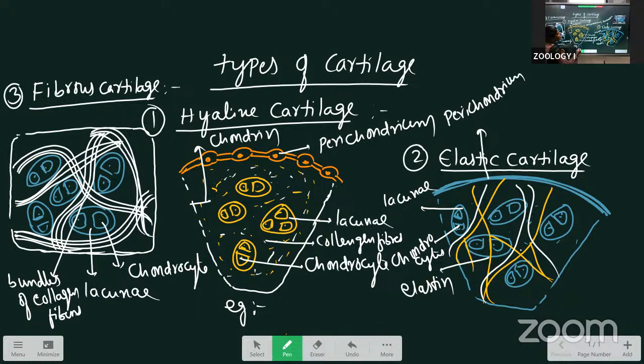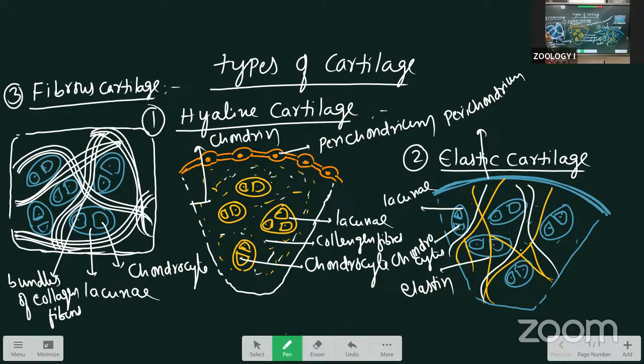The costal cartilages and the walls of the nose, they are present. Mainly in the costal cartilages, the hyaline is present. The elastic cartilage is present in the epiglottis, and in the trachea and bronchi elastic cartilage is present. The fibrous cartilage is present mainly in the pubic symphysis, and also in one more location.